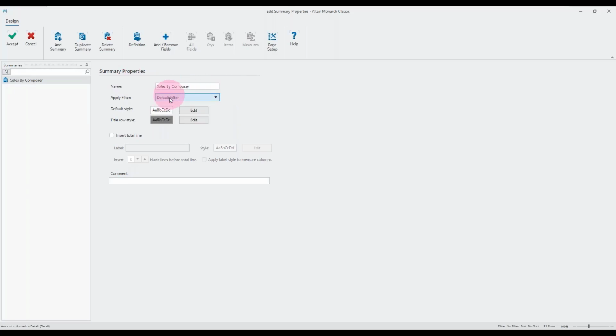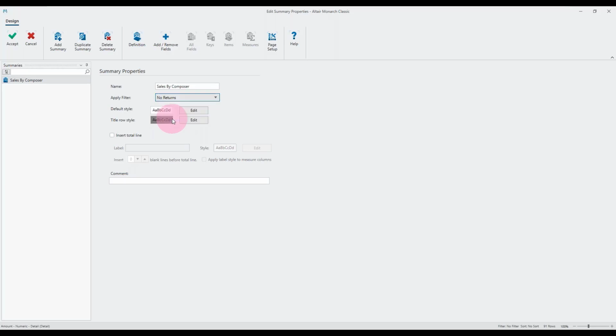And this apply filter is quite important. So the default setting is to apply the default filter. This means whatever is applied at the time in the table is going to be applied to the summary. So you could get, however you like to look at it, dynamic or possibly inconsistent results, depending on how your table is filtered. If you don't want that possibility, you can specify either no filter or whatever filters you have predefined.